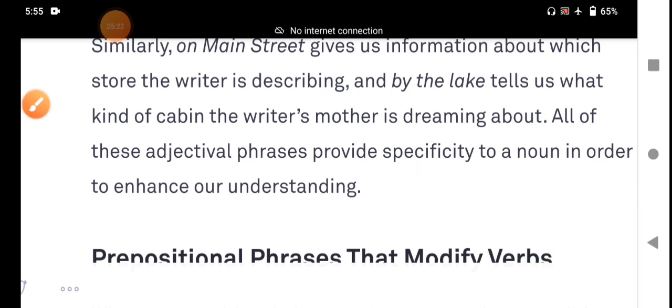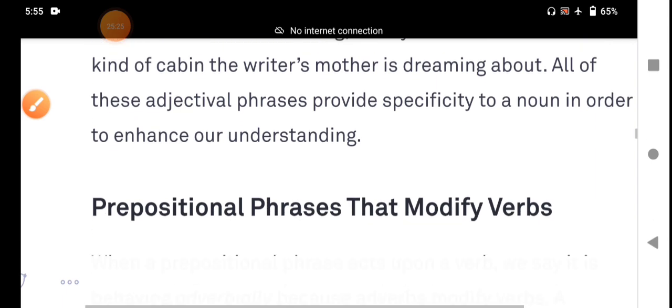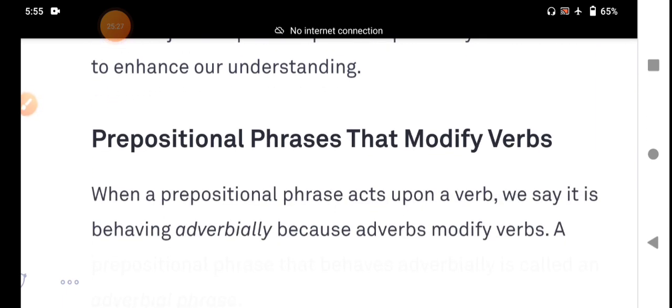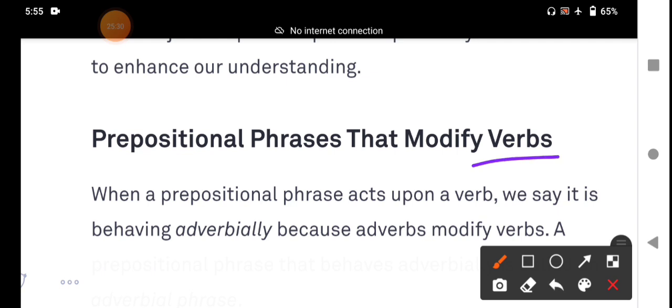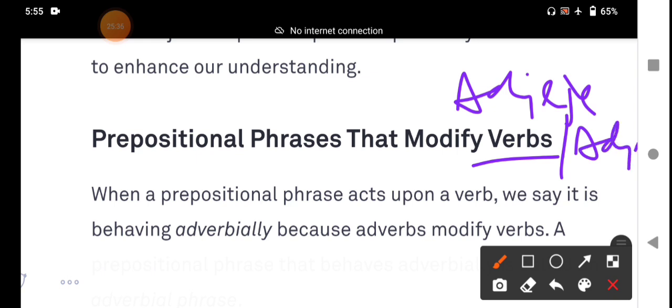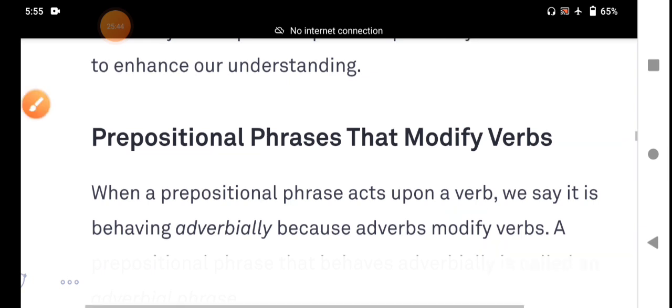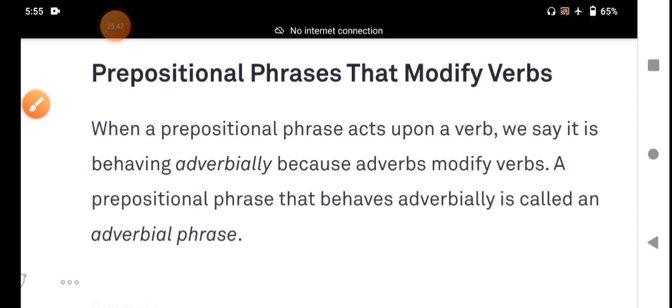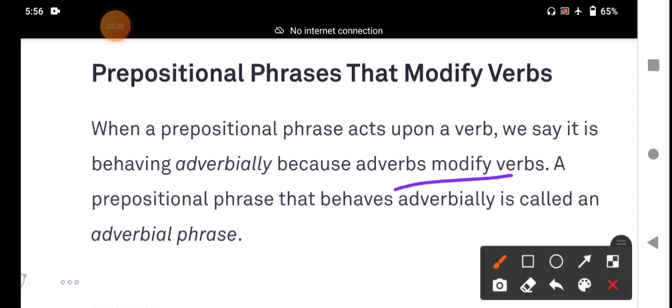Next, the prepositional phrase functions as an adverb. A preposition phrase modifies a verb, and also an adjective and another adverb. When a prepositional phrase acts upon a verb, we say it is behaving adverbially, because the adverb modifies verbs. A prepositional phrase that behaves adverbially is called an adverbial phrase. That is more important, my dear students.